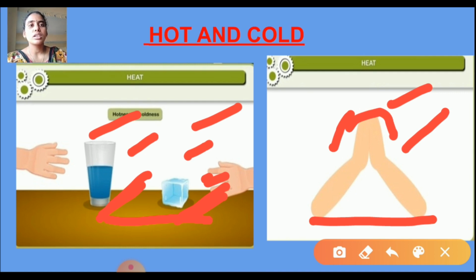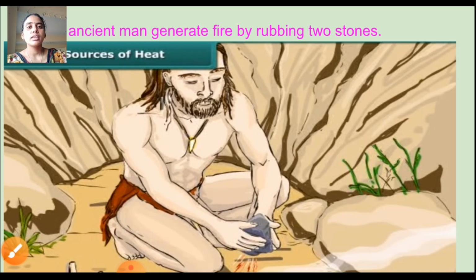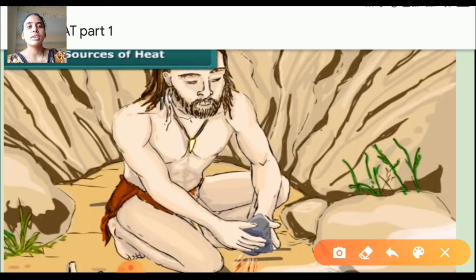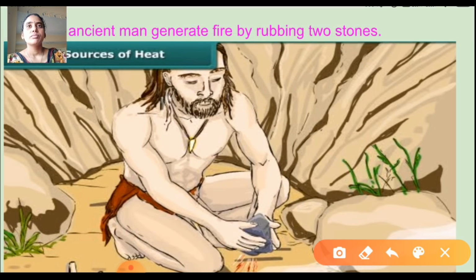Now I hope you understood hot and cold. Here is another example. This is the ancient man, who generated fire by rubbing two stones.